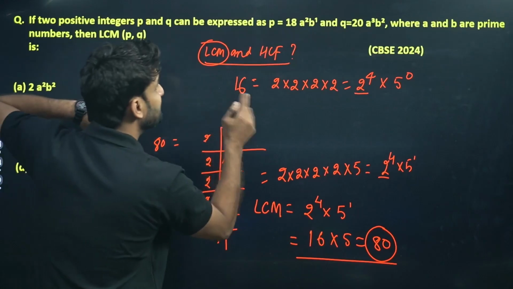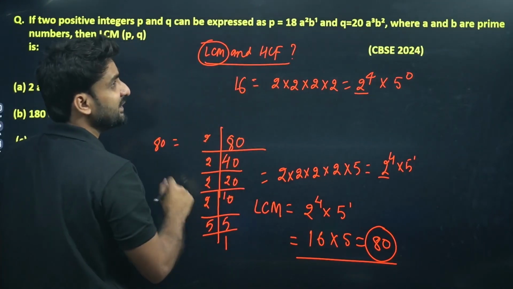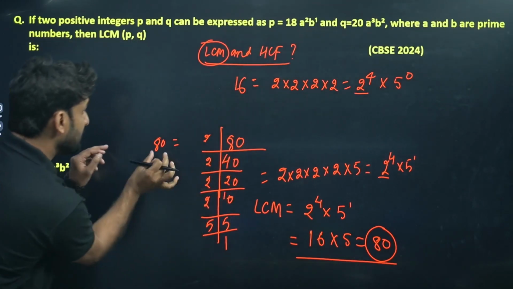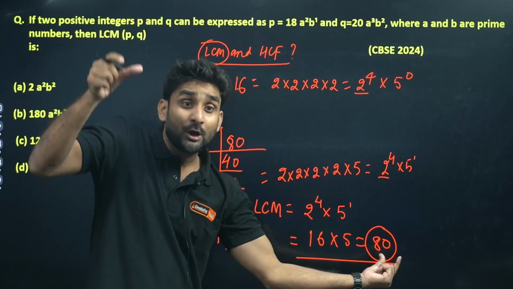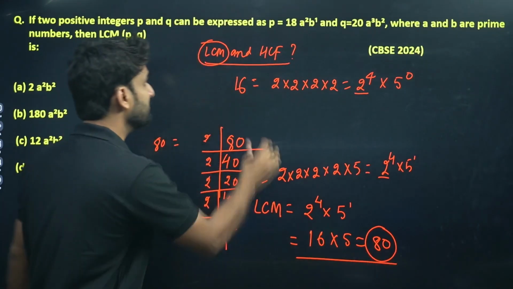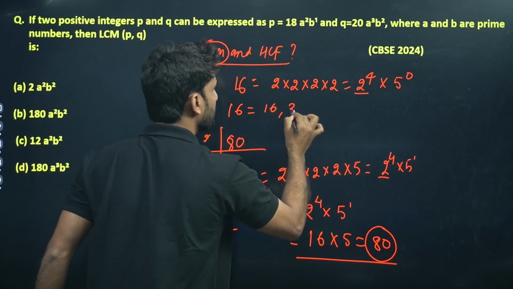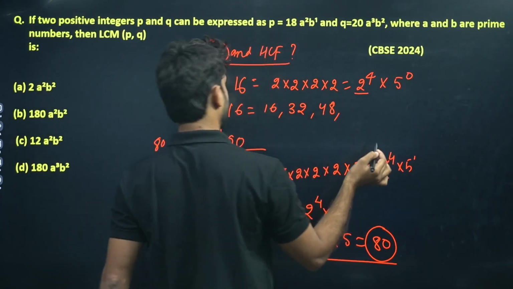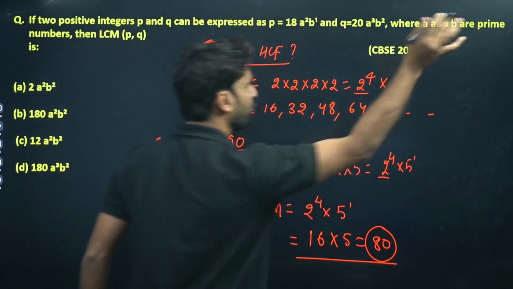If you write the multiples of 16, the table of 16, and the table of 80, 80 will be the number which is common in these two. What will be the multiples of 16? 16, 32, ... 80, and so on.